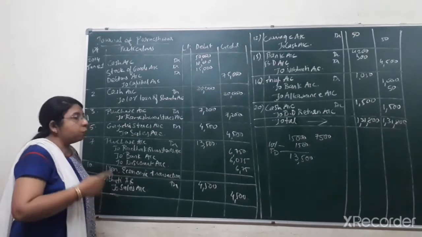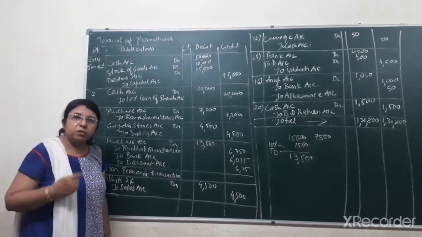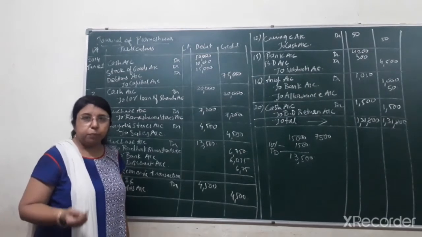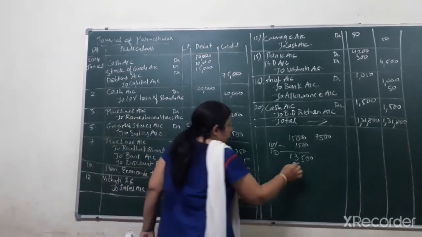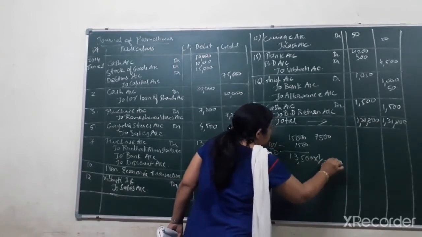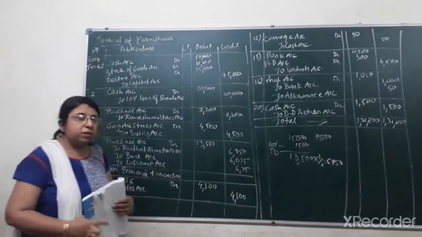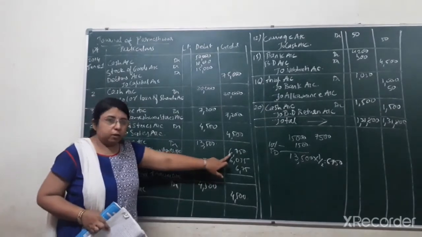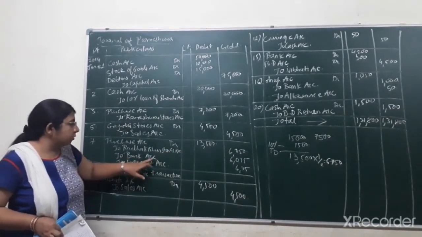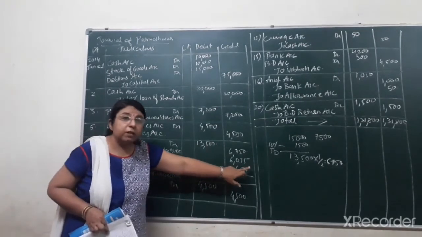Now we have to make two parts of it, because half amount is paid in check and half amount is still not paid. It is a credit transaction, credit purchase. So 13,500, half of it, will come to 6,750. So 6,750 is paid in check. You can see I have written the journal entry, half amount that is paid in check, that is to bank account, I have written 6,075, right?